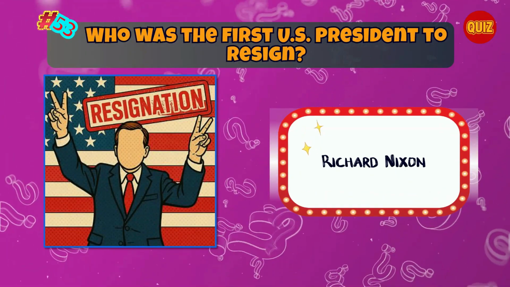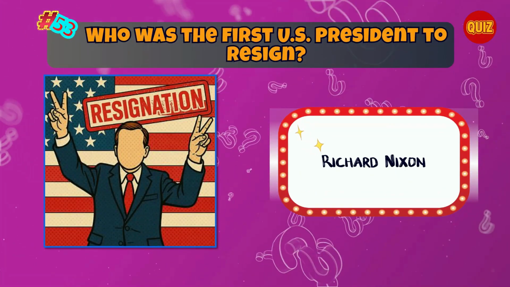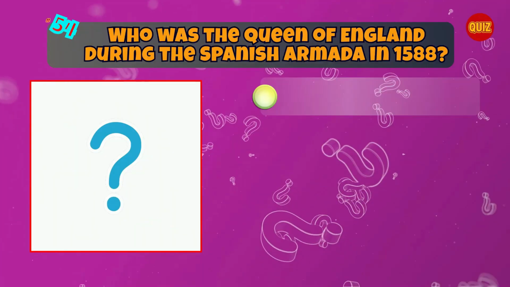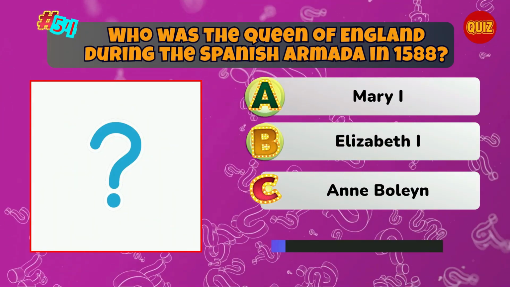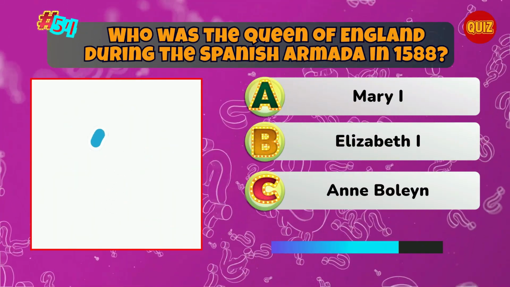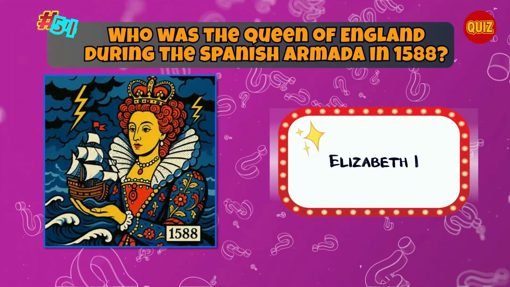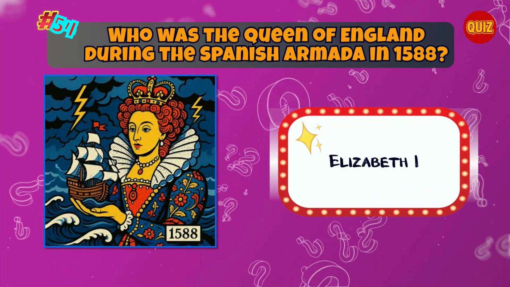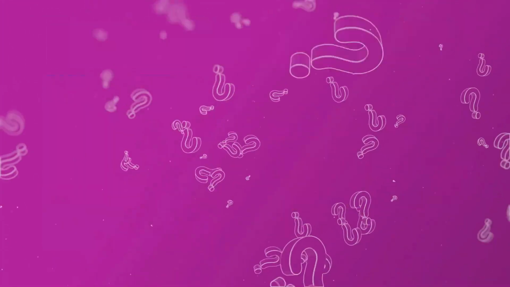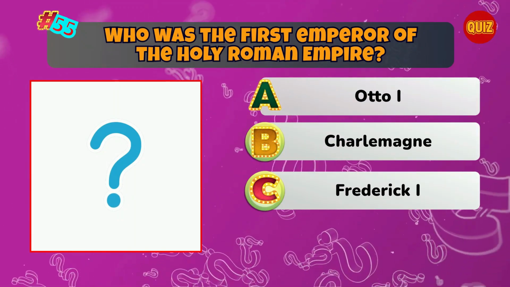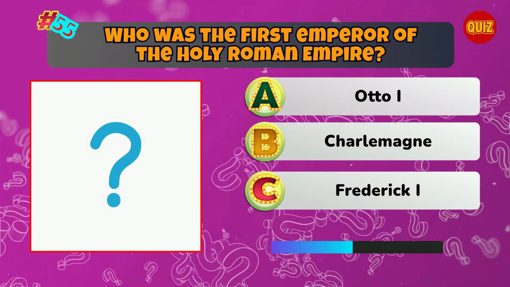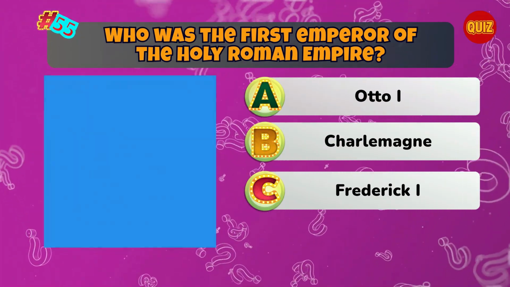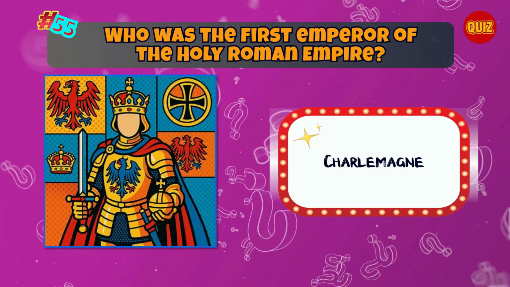Correct. Richard Nixon. Who was the Queen of England during the Spanish Armada in 1588? Correct. Elizabeth I. Who was the first emperor of the Holy Roman Empire? Correct. Charlemagne.